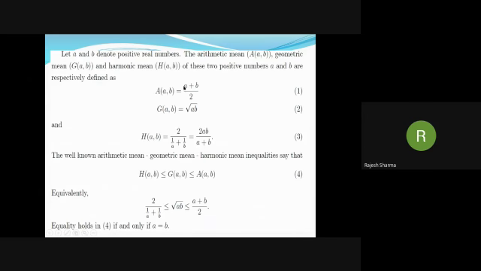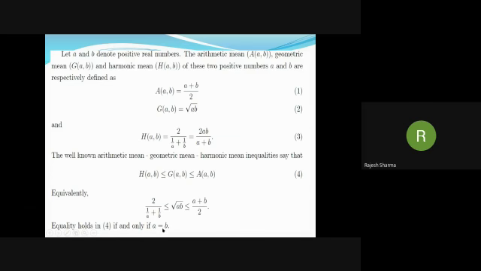Arithmetic mean is defined by (a plus b) by 2, geometric mean is root ab, and harmonic mean is 2 over (1 over a plus 1 over b), and this can be written as 2ab over (a plus b). Now we have the well-known arithmetic mean, geometric mean, harmonic mean inequalities. That is, harmonic mean is less than or equal to geometric mean, less than or equal to arithmetic mean. So 2ab over (a plus b) is less than or equal to root ab, less than or equal to (a plus b) by 2.